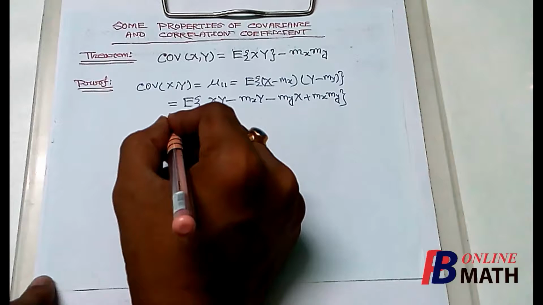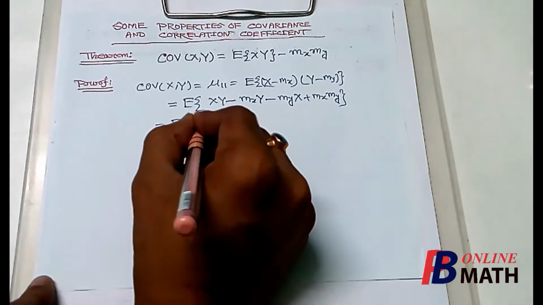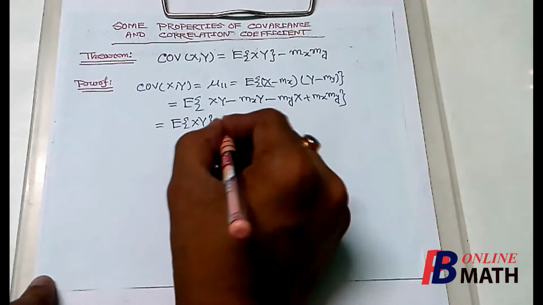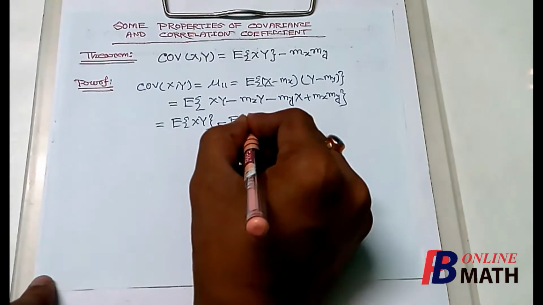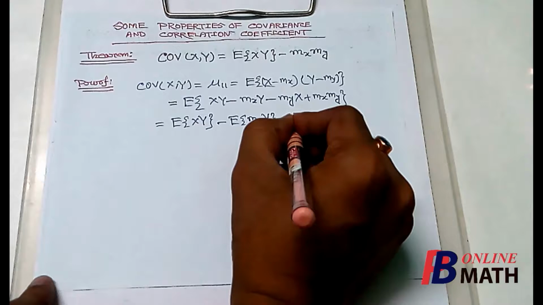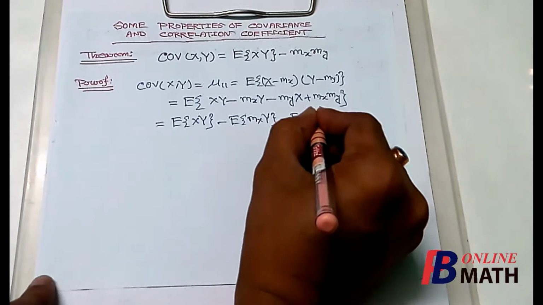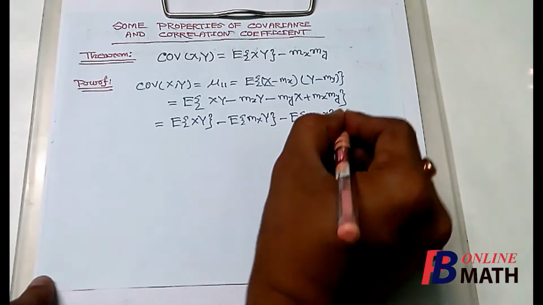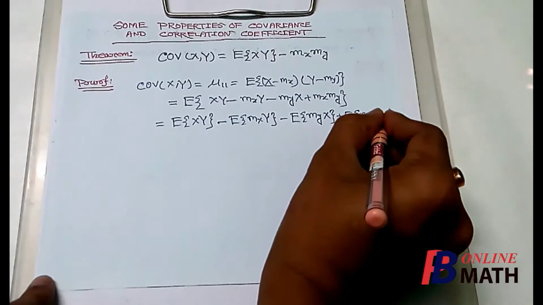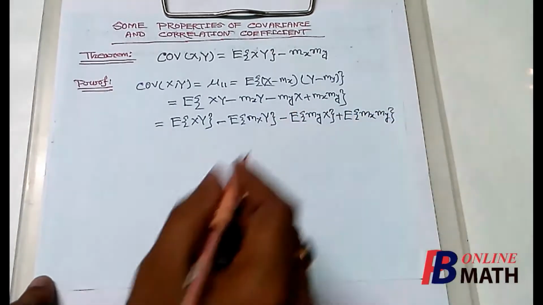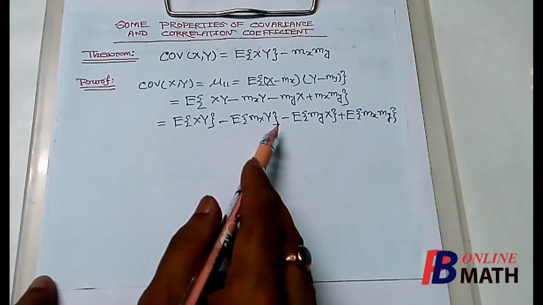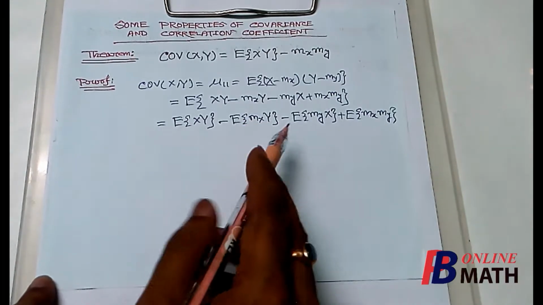Now this can be written as expectation of xy. Now by the property, this is equal to expectation of xy minus expectation of mx into y minus expectation of my into x plus expectation of mx into my. Now mx and my are the marginal means of x and y, so these two are constants.